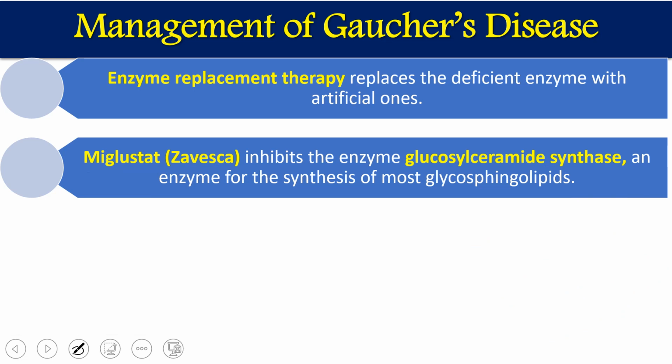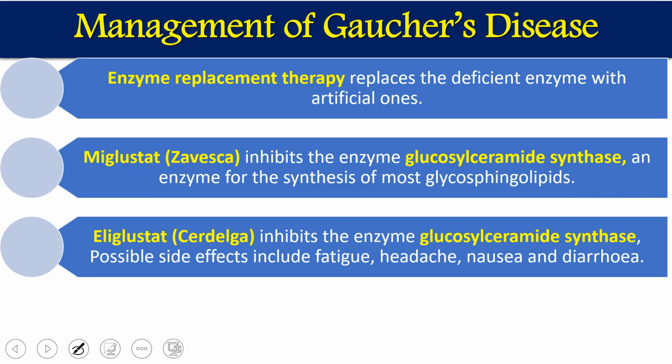There is another medicine, eliglustat, which is sold under the name Cerdelga. This is also going to inhibit the same enzyme, glucosylceramide synthase. So both these medicines are going to inhibit the synthesis of glucocerebroside. So we don't have synthesis.